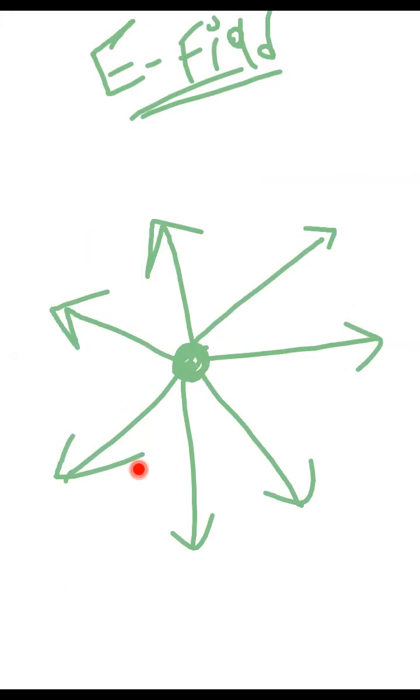Suppose, for simplicity, there is some line crossing this line. What will happen? See, the electric field is going radially outward. Suppose there are 2 electric fields, and by mistake the 2 electric fields cross each other.